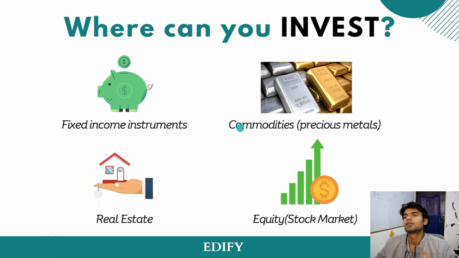Okay, so then we have commodities, precious metals, gold and silver. Yes, but commodities does not mean only gold and silver. It can be your needs also, which you can invest in. For example, food items like rice, wheat. These are also classified in commodities only. All right, copper, other metals like aluminum. Yes, you can invest there.